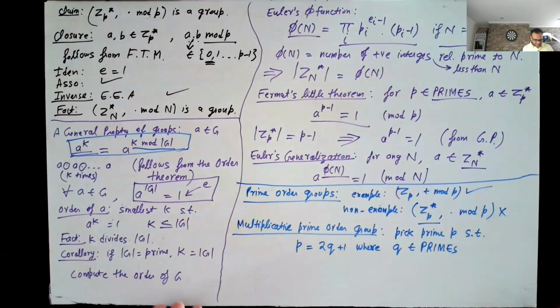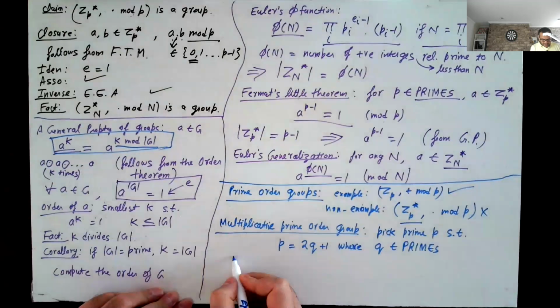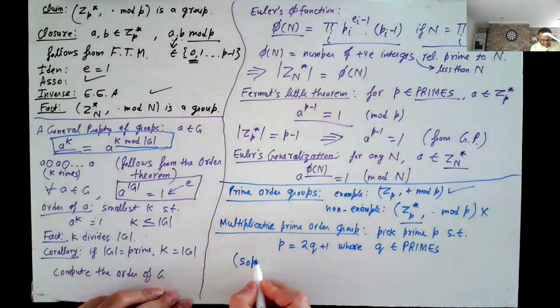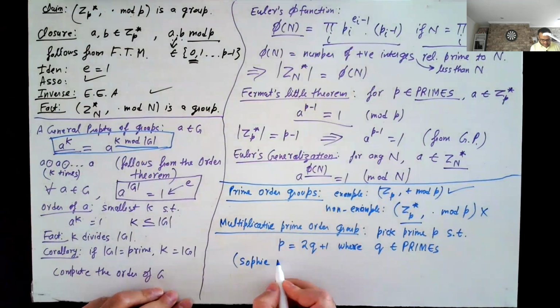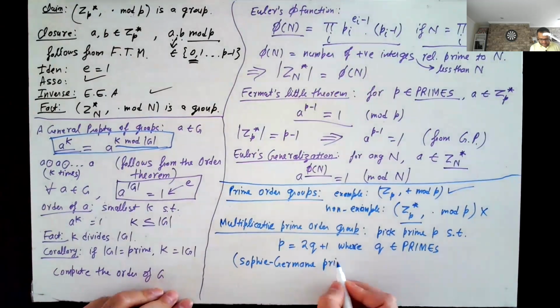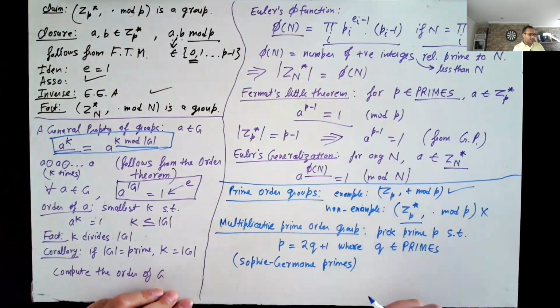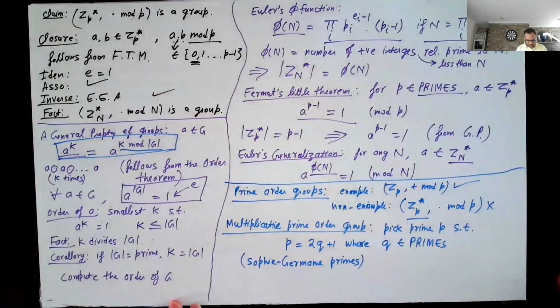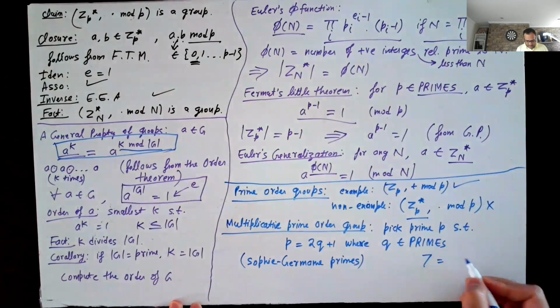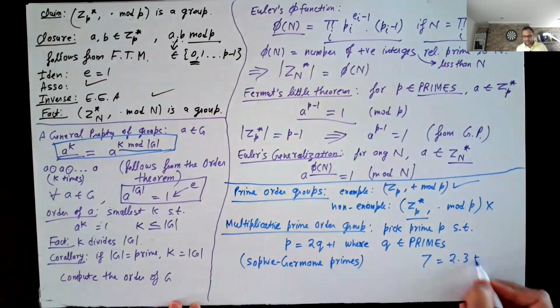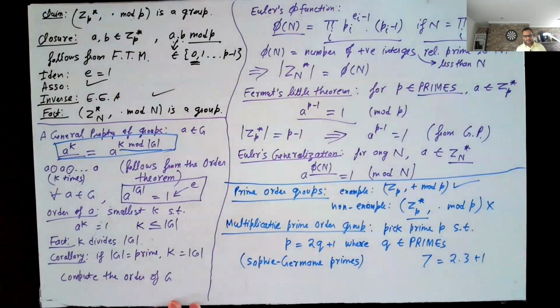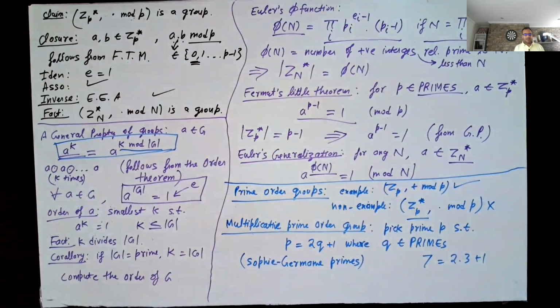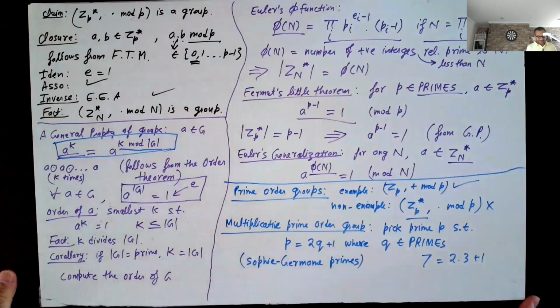And by the way, these type of primes are known as Sophie-Germain primes. And let's see, what's an example of a prime like this? I think 7 would be an example, right? Because 7 is just 2 times 3 plus 1. But we are looking for primes much bigger than 7.